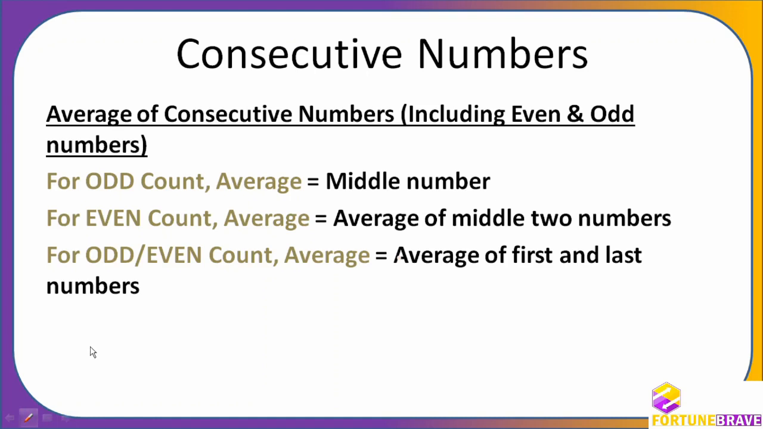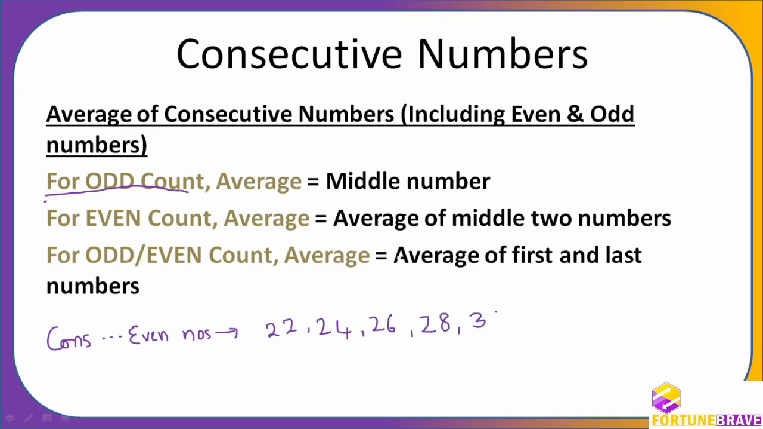The first type is for odd count. What do I mean by odd count? We'll take any type of number, like consecutive even numbers, so that we understand it better. Say for example 22, 24, 26, 28 and 30. Count these numbers. How many numbers are there? 1, 2, 3, 4, 5. So there are 5 numbers.